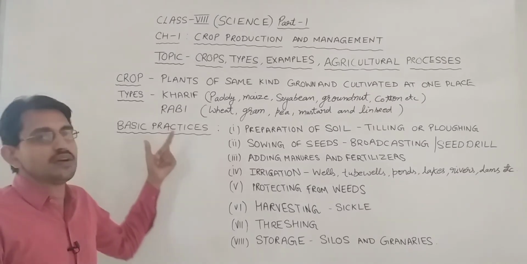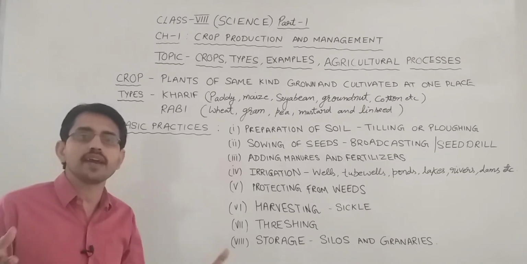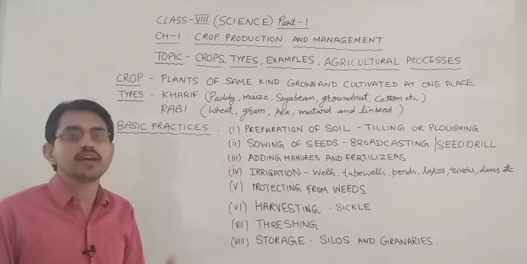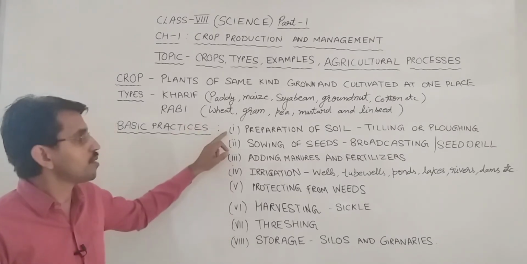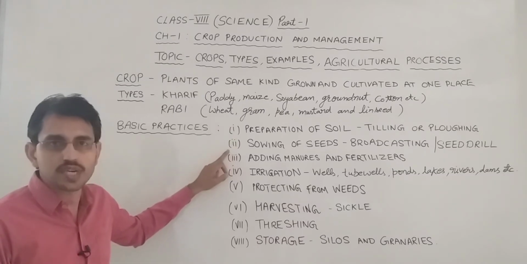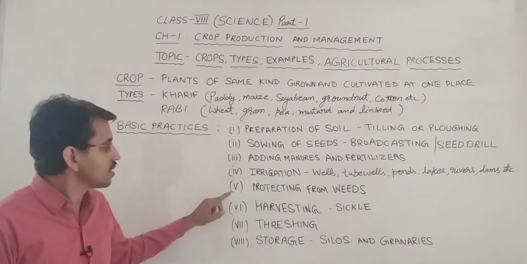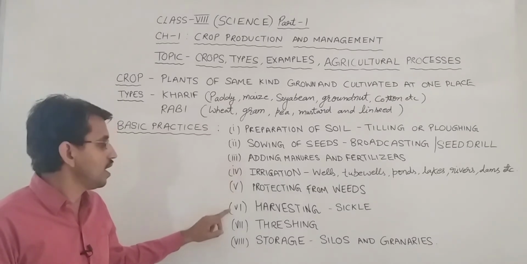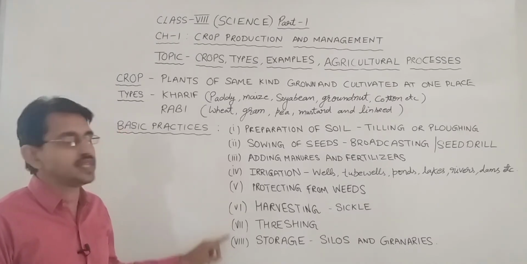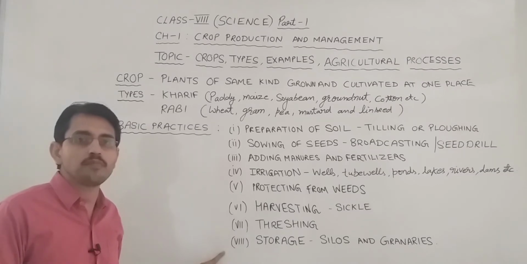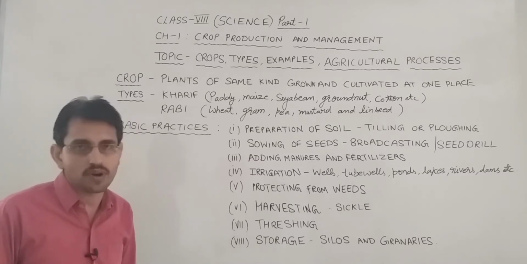Now, to grow the crops in the field, the farmer has to adopt various agricultural practices. What are these agricultural practices? Let's start. These are agricultural practices: preparation of soil, sowing of seeds, adding manures and fertilizers, irrigation, protecting from weeds, harvesting, threshing and storage. These agricultural practices are adopted in sequence, one after another, for successful harvesting of crops.